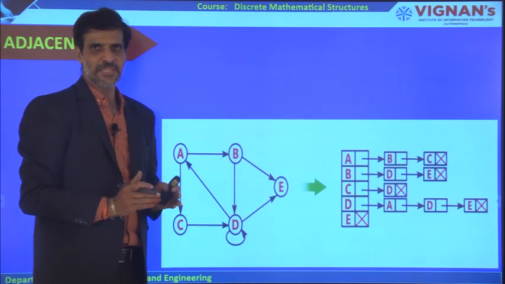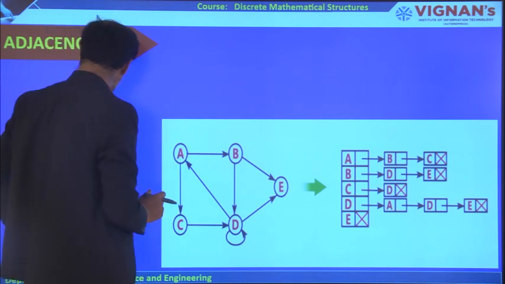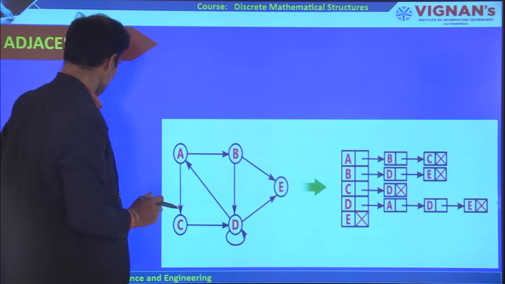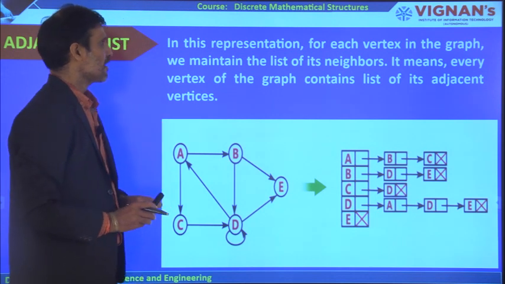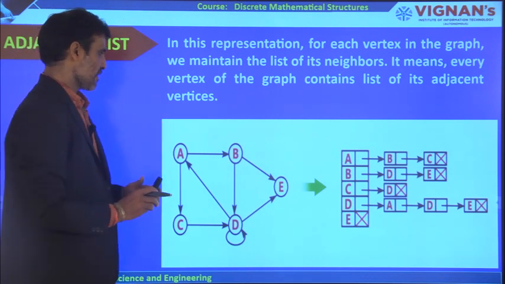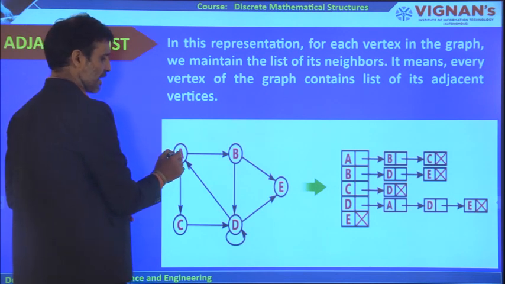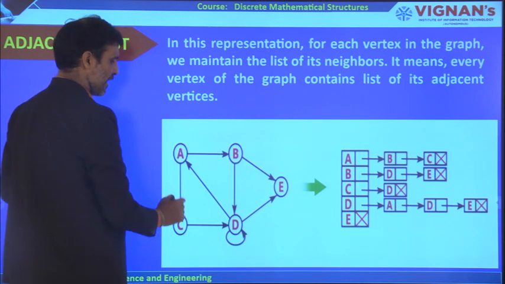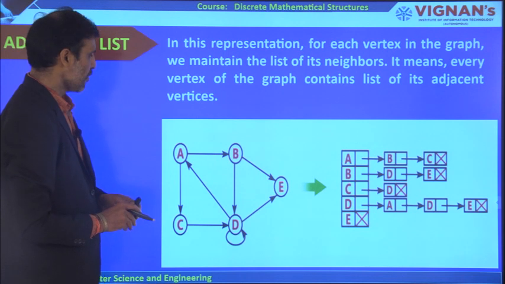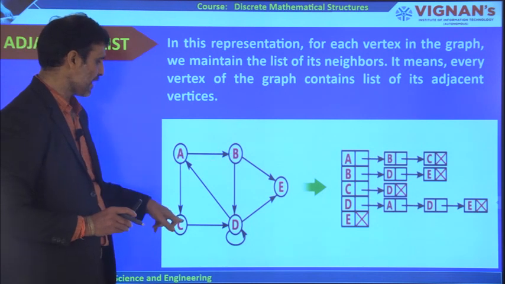The first representation of the graph is adjacency matrix representation, and the second representation is adjacency list representation. So, how do we represent it? In this representation, for each vertex in the graph, we maintain the list of its neighbors. When you consider a particular vertex A, what are the neighbors of A? The neighbors of A are the edges connected from A to the other vertices. A to B there is an edge, and A to C there is an edge. These are called the neighbors of A. For node A, the neighbors are B and C.